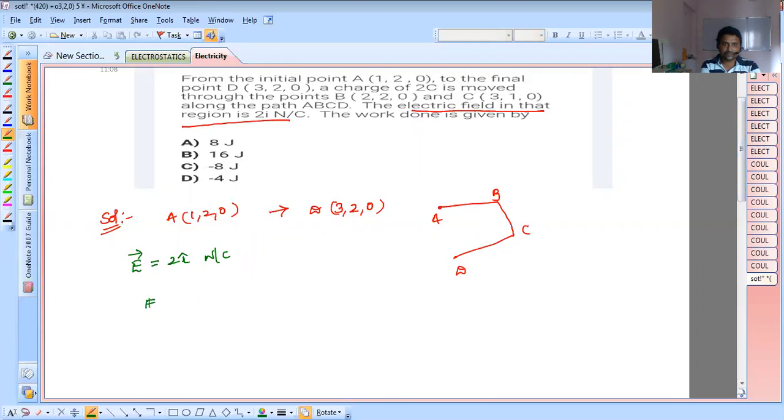Now, it's a very important concept here. Only conservative fields are acting.